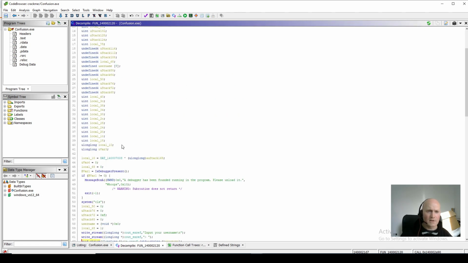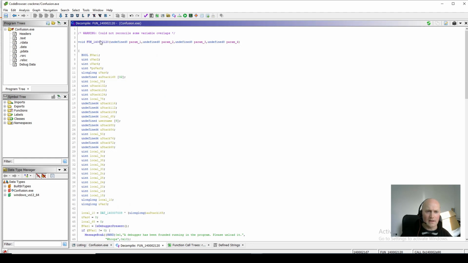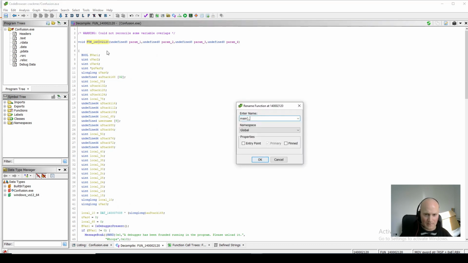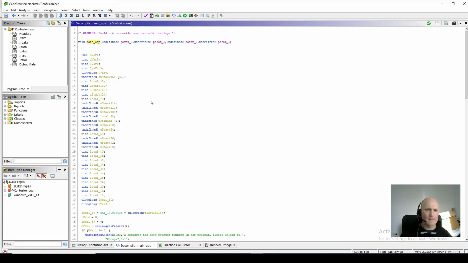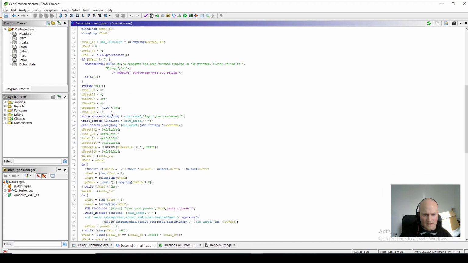Here we are. I'm just going to rename this function so we know it's our main check. So we'll call it, I don't know, main app. There we go. Right, now let's have a look at this. Remember before when we looked at this, we couldn't see the username being passed around because we didn't understand the full structure of it. There was other stuff on the stack of this current function that related to that username structure that we didn't recognize as a structure, so we didn't see how it was being used.